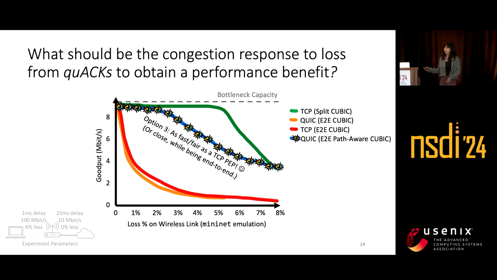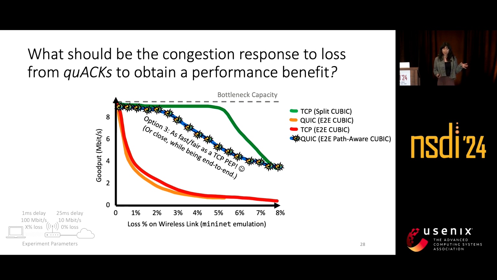So this kind of motivates our need for what we call a path-aware congestion control algorithm. And the idea behind this path-aware QUBIC is that we want to be as fast as we can while not exceeding the fairness or aggressiveness of TCP with a PEP. And so we want to emulate the behavior of what's going on in this split TCP QUBIC connection while being quick and having one single end-to-end connection.